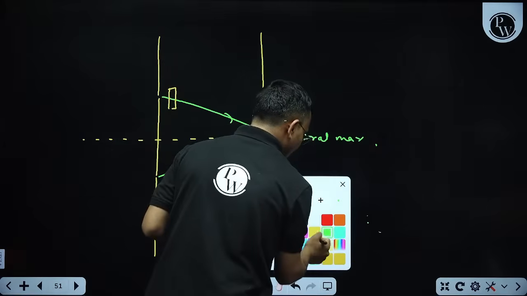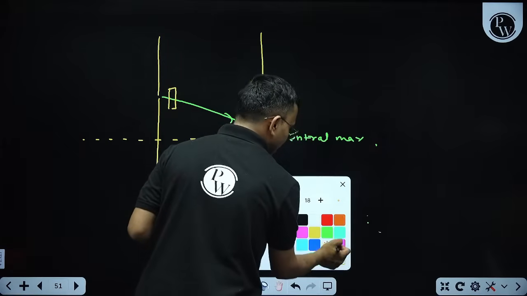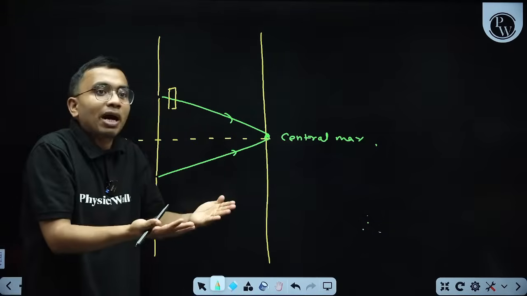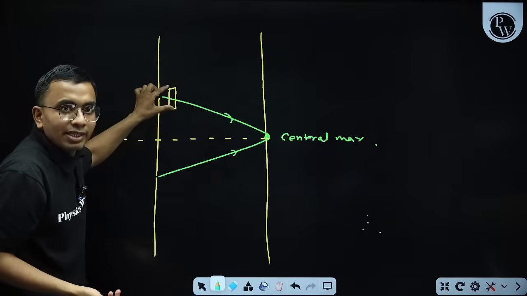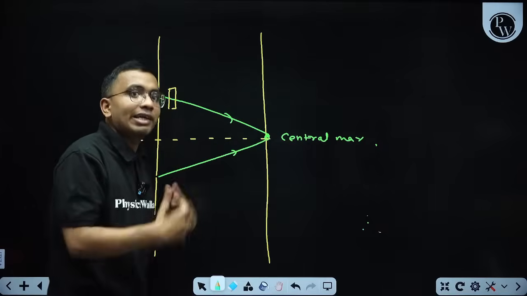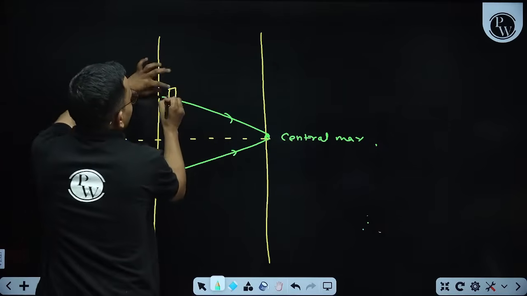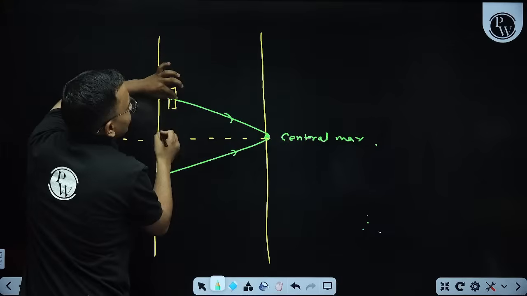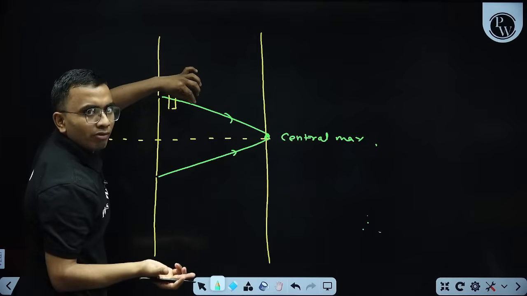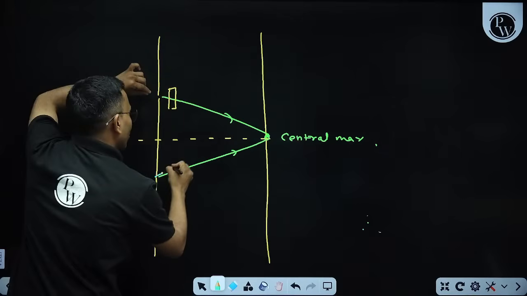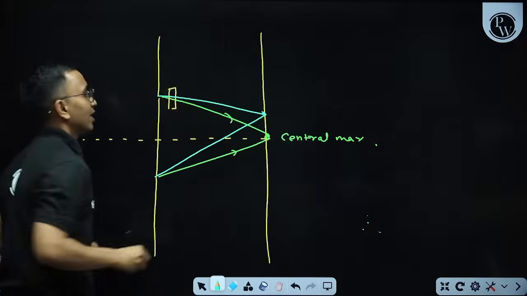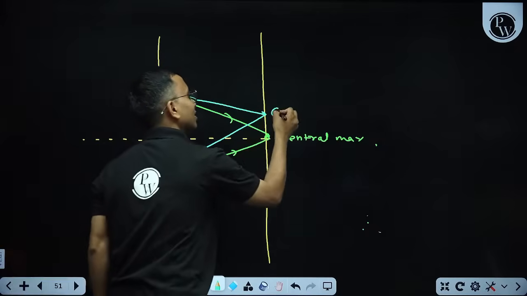Because this sheet of other material will add on to the path. Here the refractive index is greater, so light will take more time to travel through it. So effectively light is traveling a greater distance. The light passing through this is traveling a greater distance, but for central maxima they should travel equal distance. So the central maxima will shift somewhat like this. Here will become my central maxima now.